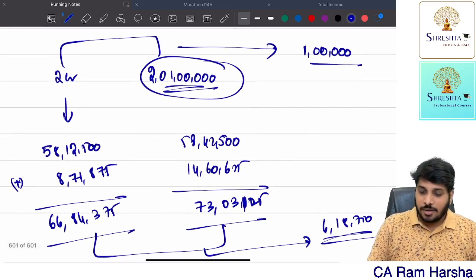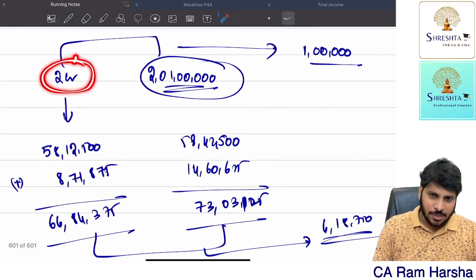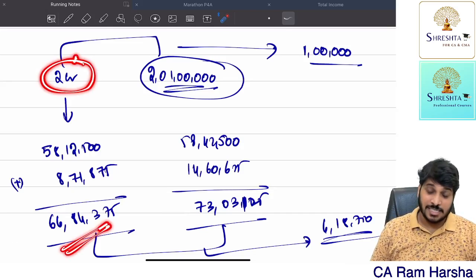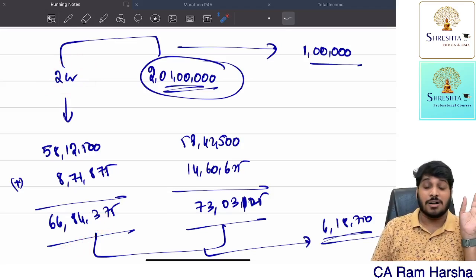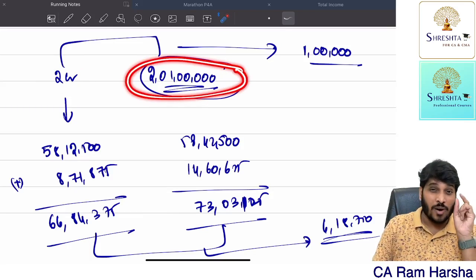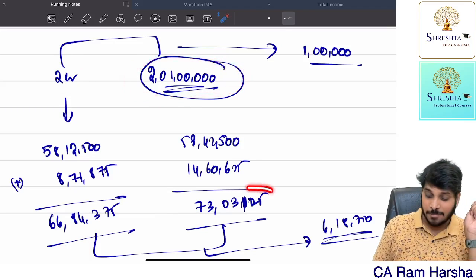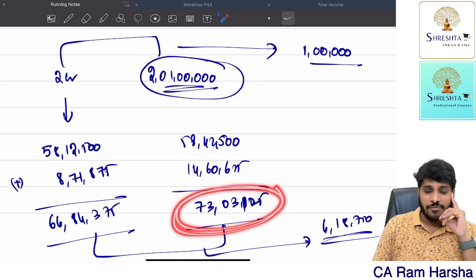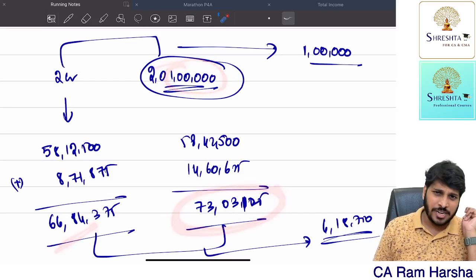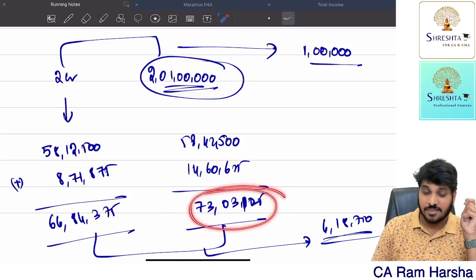If the SSC has exactly 2 crore income, his tax amount would be 66,84,375 plus education cess, which he will add and pay. But because the SSC is earning 1 lakh rupees extra, the department is asking him to pay 73,03,000 rupees tax. If this 1 lakh is not there, it is 66.8 lakh only. Because of this 1 lakh, it becomes 73.3.